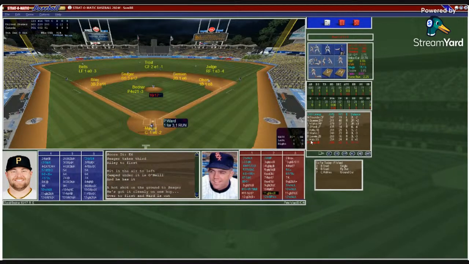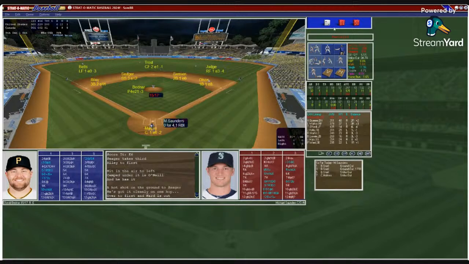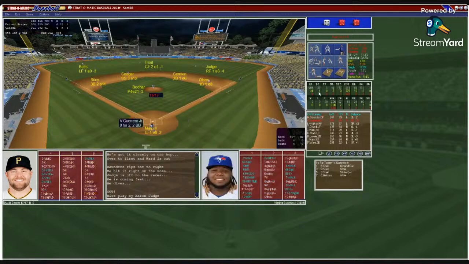And that's a ground ball to short. Seager with the play and one big out of the inning. Here's Michael Saunders with one out. Murphy puts down the sign. Bednar from the stretch. And that's a fly ball right field. Hopefully Judge makes this catch. He does. There's 2 outs.